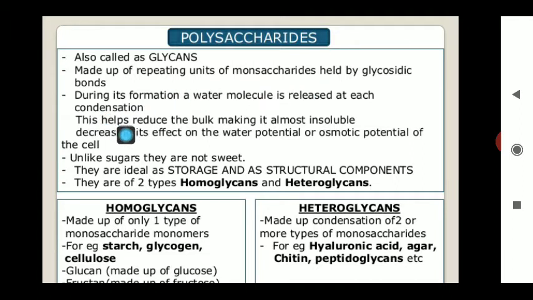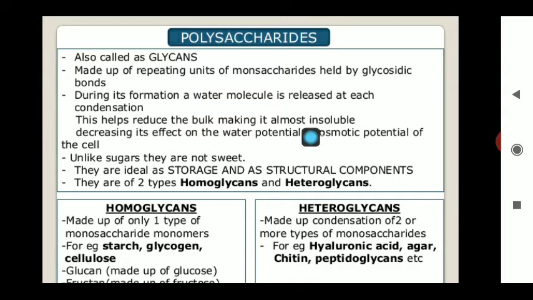This helps reduce the bulk, making it almost insoluble, reducing its effect on the water potential and the osmotic potential of the cell. In our diet, you all know one component known as roughage. Roughage means fiber, and all types of fibrous carbohydrate are polysaccharides.